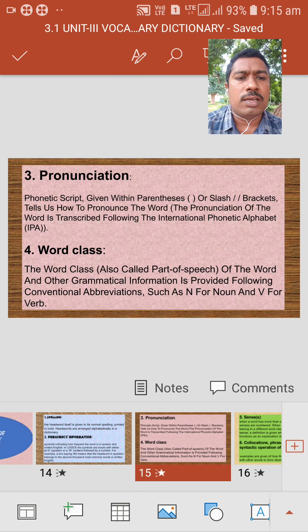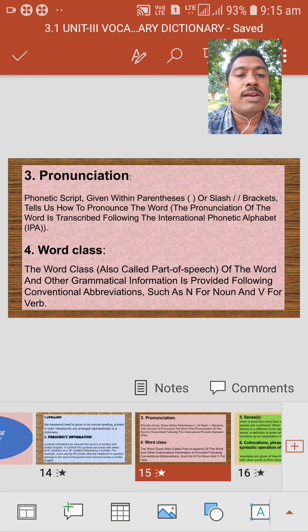If we don't know about phonetics, we cannot pronounce properly. The total pronunciation depends on the phonetics. If we know the phonetics, we can easily catch the pronunciation of the cricket commentators, or while we are watching English movies or English news.